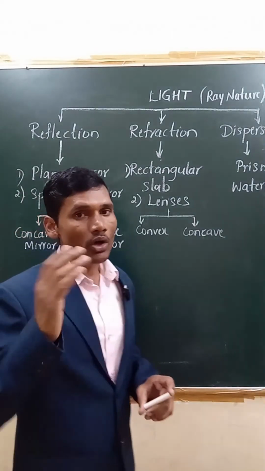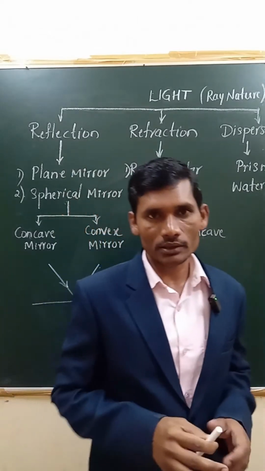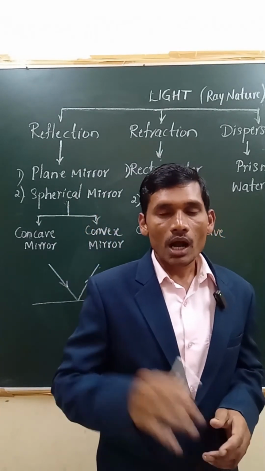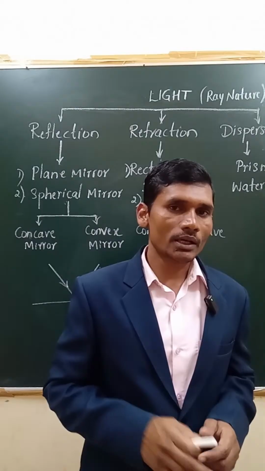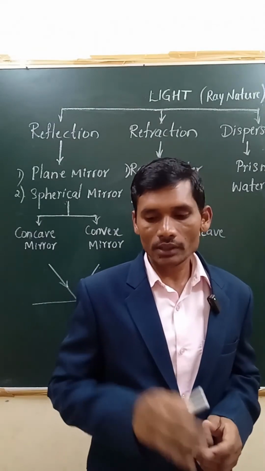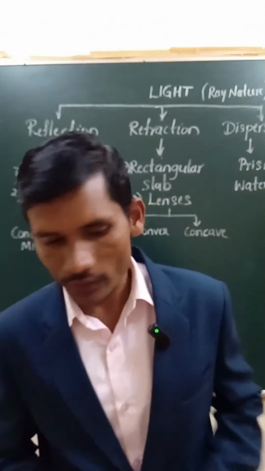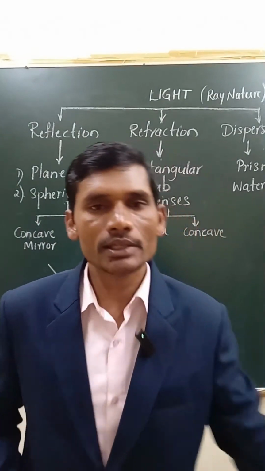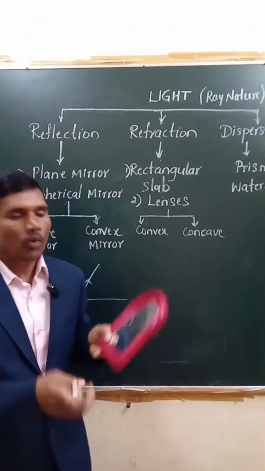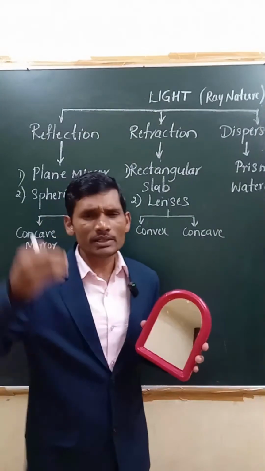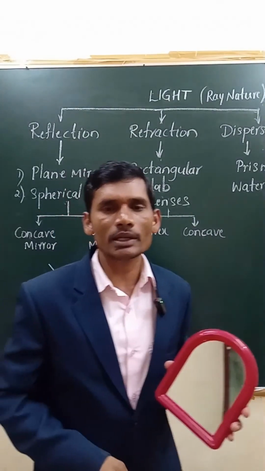Before studying that, you have studied plane mirror. If you take a plane mirror, how are images formed by a plane mirror? That you have studied. That also we have to have a quick revision. Now let us take, this is a plane mirror, right? What happens? You have to say the properties. It's very simple. Don't memorize by heart.